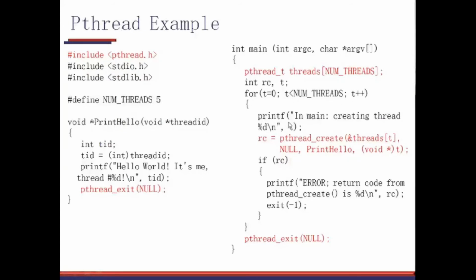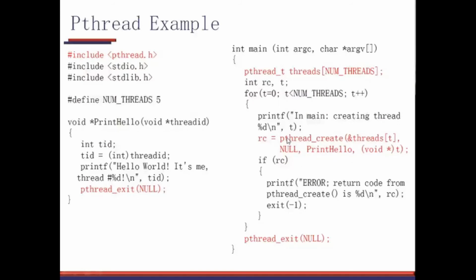I'm just printing one message: in main, creating thread number so and so. So in main creating thread 0, thread 1, thread 2, thread 3, thread 4. It will go from 0 to 4. So for t less than 5, this loop will continue 5 times.